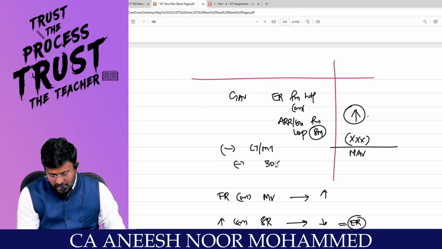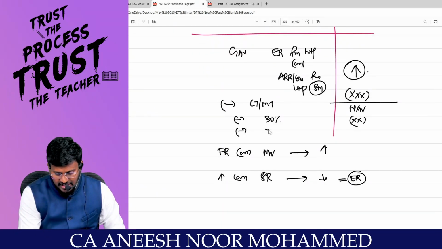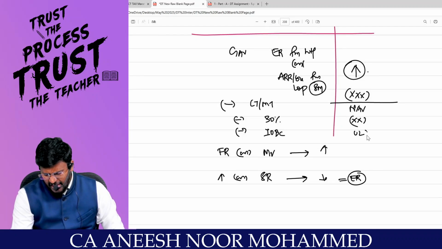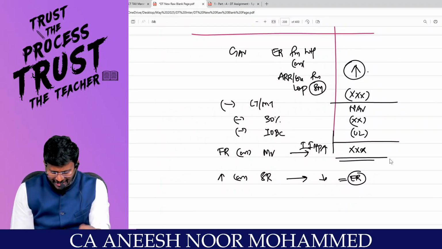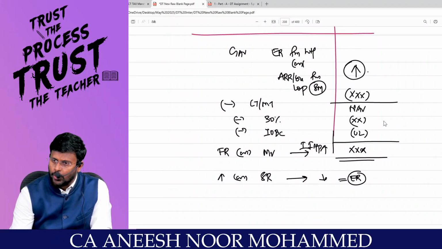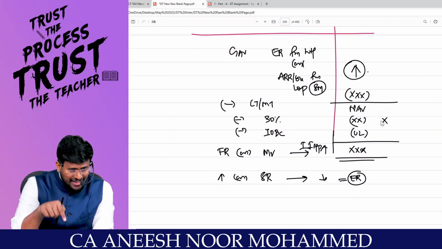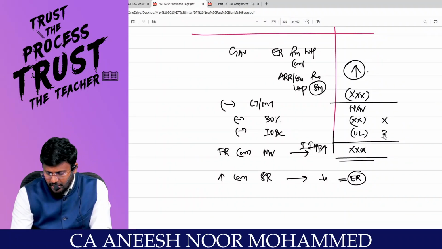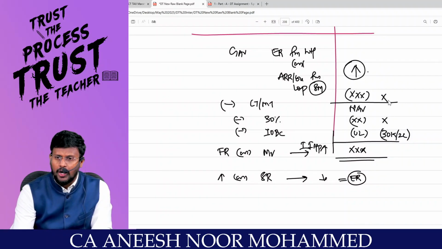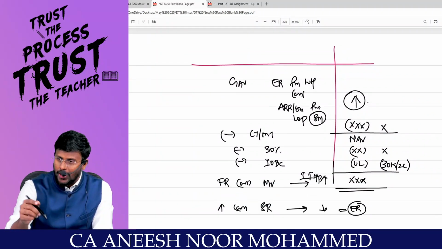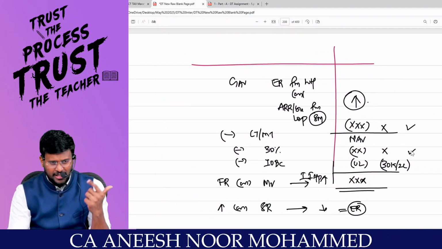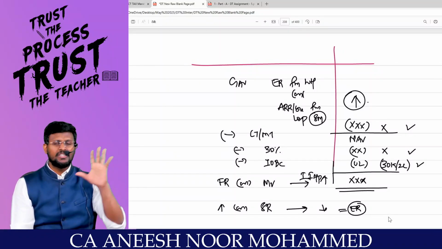Less deduction under section 24, 30%. Can you reduce, sir? Less IOBC, interest on borrowed capital. Can you reduce, sir? How much? Unlimited. You will get the answer as income from house property. Let me ask you a question: if this property is a self-occupied property, is 30% allowed or not allowed? Not allowed. If this property is a self-occupied property, is IOBC unlimited or 30k, 2 lakh? 30k, 2 lakh. Correct? Is LT bar MT allowed or not allowed? Not allowed. But this property we are treating as let out property. That is why LT bar MT is allowed, that is why 30% is allowed, that is why IOBC is allowed. Comfortable?